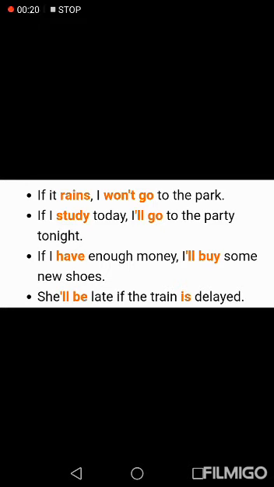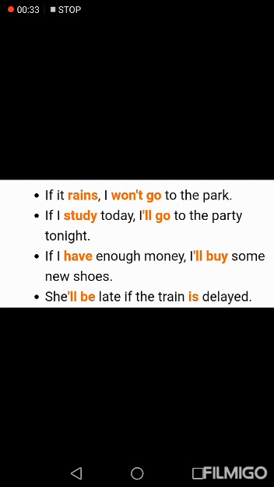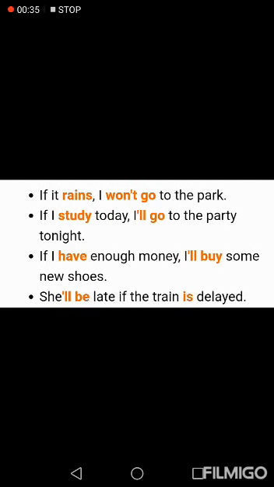Two: If I study today, I'll go to the party tonight. If I study, simple present. I'll go, short for I will go, infinitive verb. Three: If I have enough money, I'll buy some new shoes. Have here is simple present, and I'll buy is will plus infinitive verb.